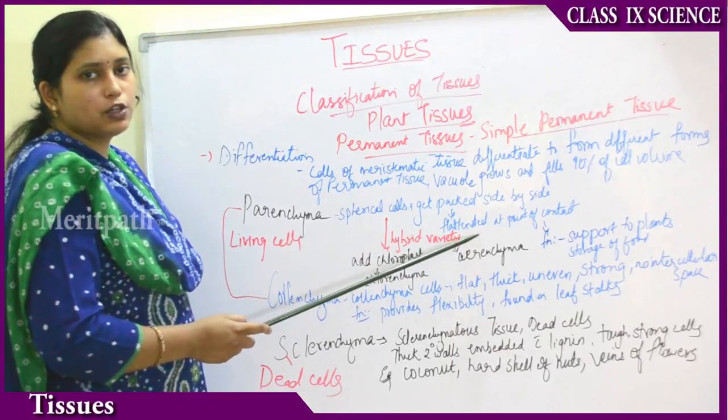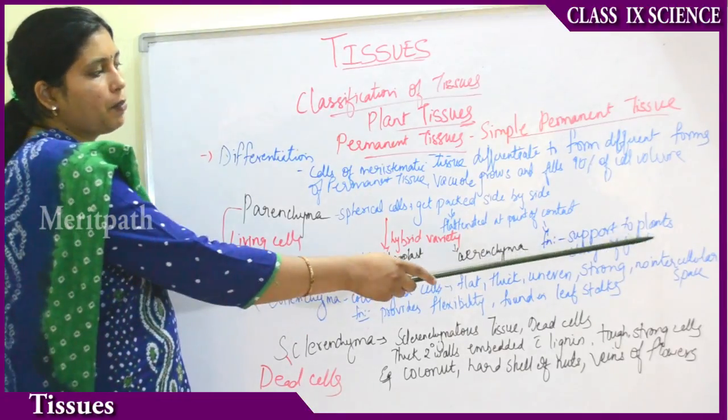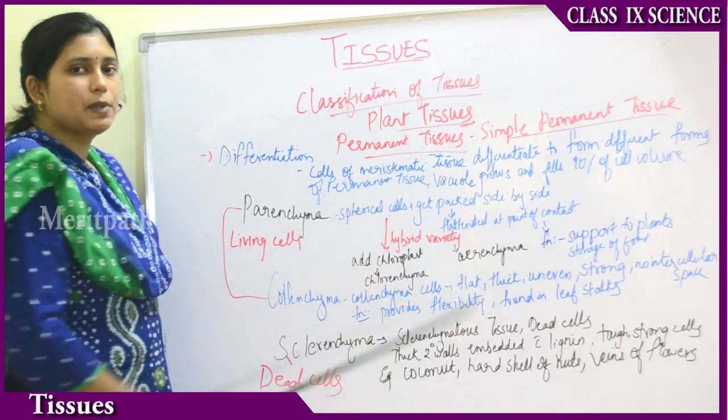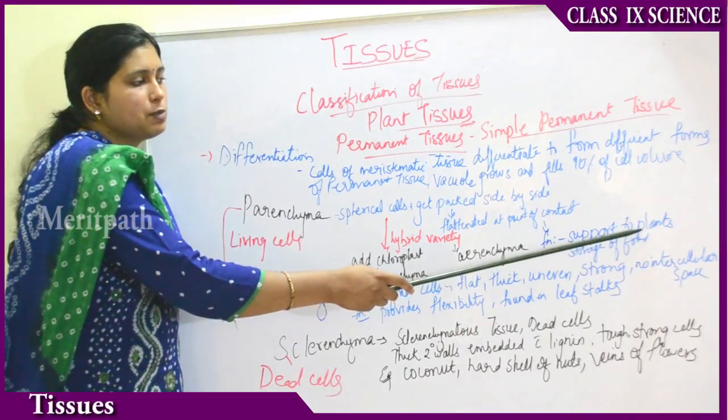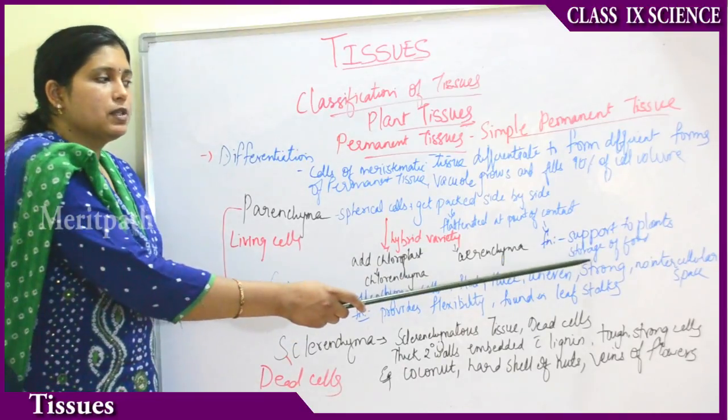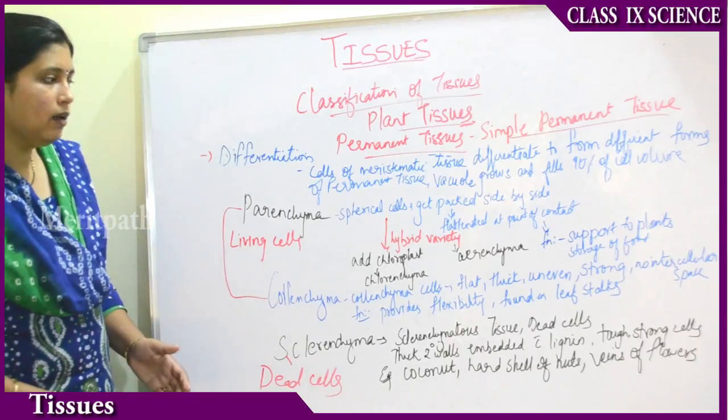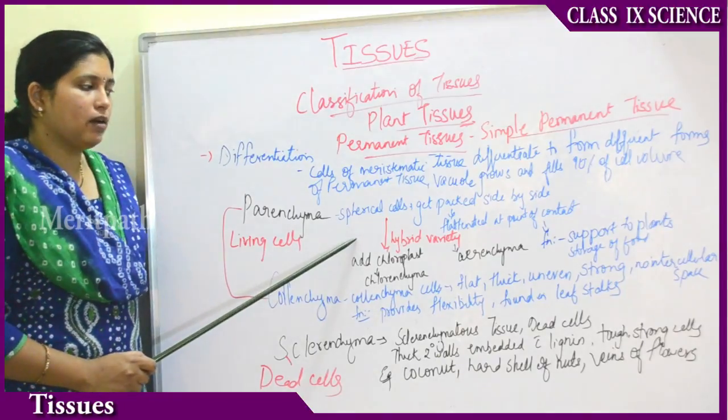So what is the function of these parenchyma cells? They give support to the plants and they help in storage of food. Parenchyma cells provide support to the plants and help in storage of food. And there are hybrid varieties of parenchyma cells.